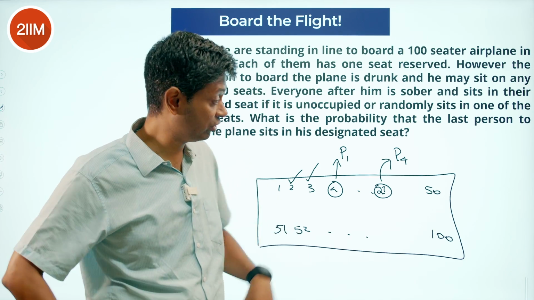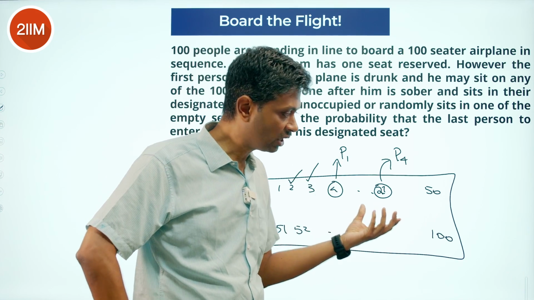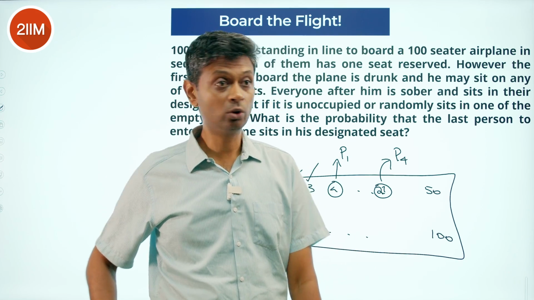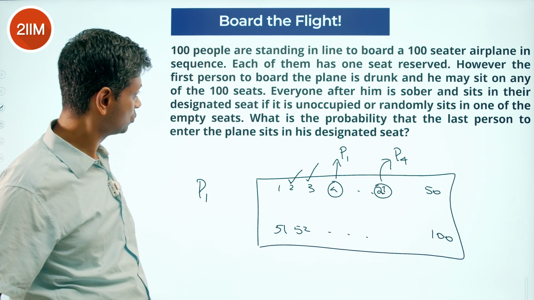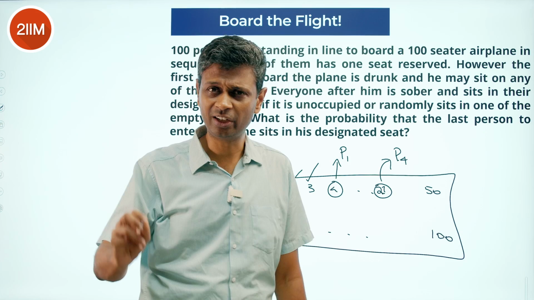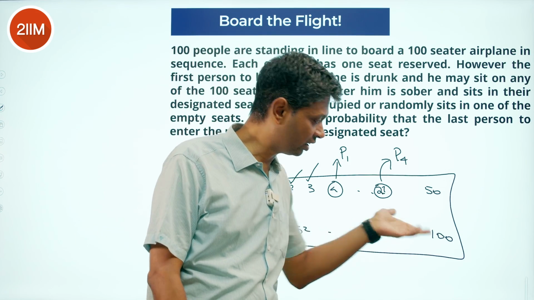If seat number 100 is available, then he or she goes and sits in the seat. If it's not available, he has to go and sit at some other seat. What are the chances that the last person to enter the plane sits in his designated seat? What are the chances that P100 sits at the 100th seat?